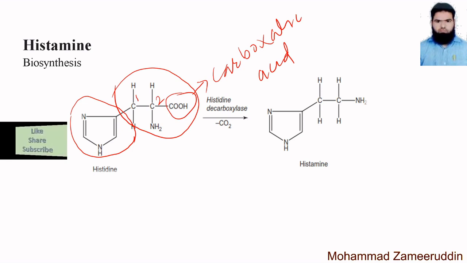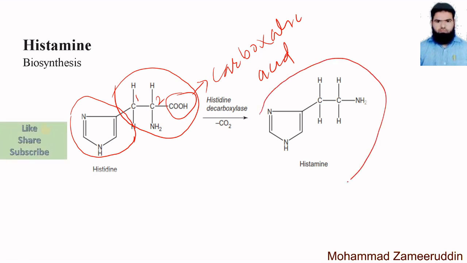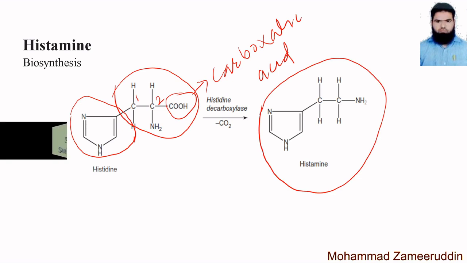Now this histidine is going to convert into histamine. If you look at the structure of histamine, what is the difference between these two structures? We will see that there is a removal of the carboxylic acid group in histamine. So histamine does not contain a carboxylic acid, whereas histidine contains the carboxylic acid as well as the amine, so this is the amino acid.